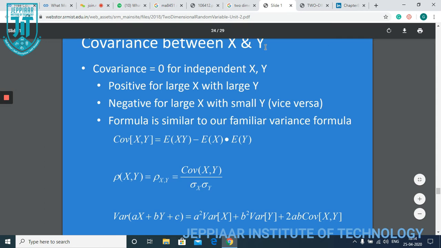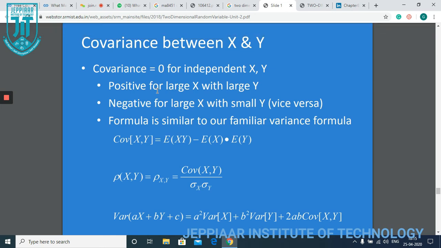Now the covariance between x and y. In the first unit we dealt with the variance of x and variance of y, whereas now it is the covariance, because in this experiment we are going to take both variables, x and y, at a time. Therefore we need to find the covariance. If the covariance is equal to 0, then the variables are independent.